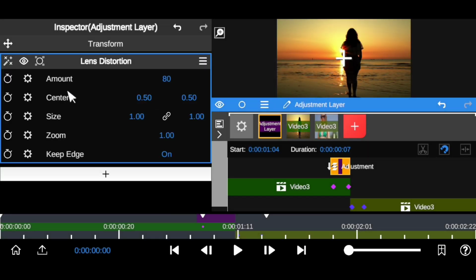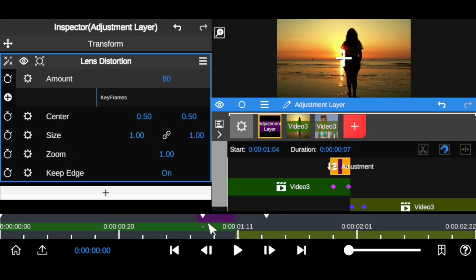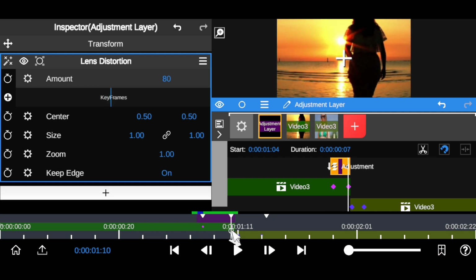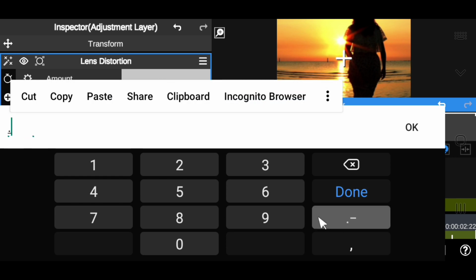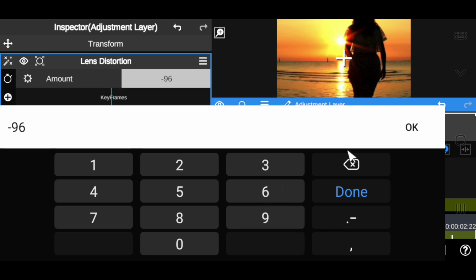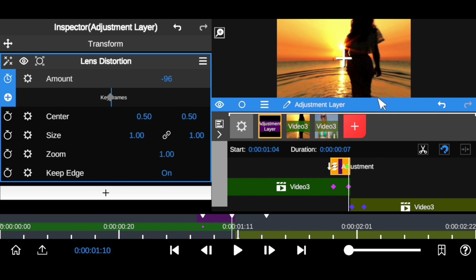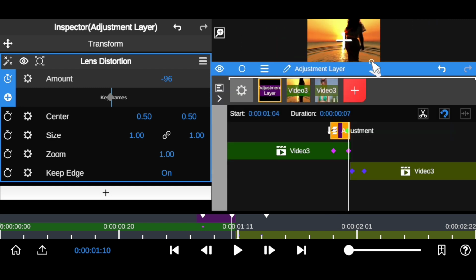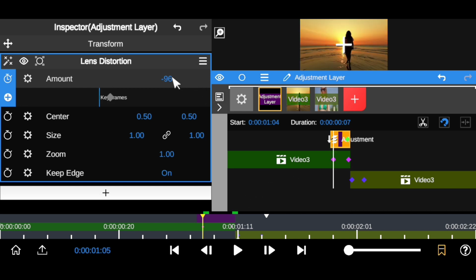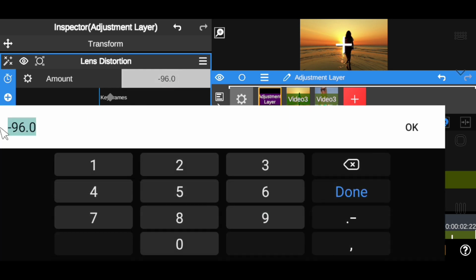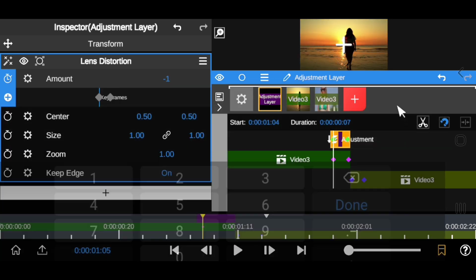All you want to do with this lens distortion is to open up this parameter and come towards the end of this clip, use this to move to that exact keyframe right there, and you want to bump this to about -96. You bump this to -96 right here and hit OK. As you can see, the distortion has occurred onto this clip right here. Awesome, right? So what we want to do now is to move that 5 frames backward. You can use this to switch to the next keyframe right there and set this back to 0. Set this back to 0 and hit OK.